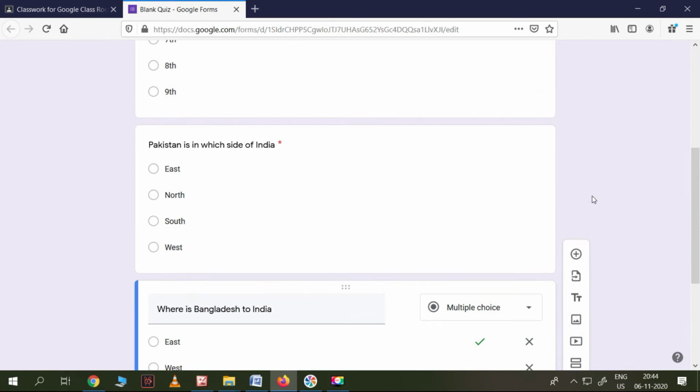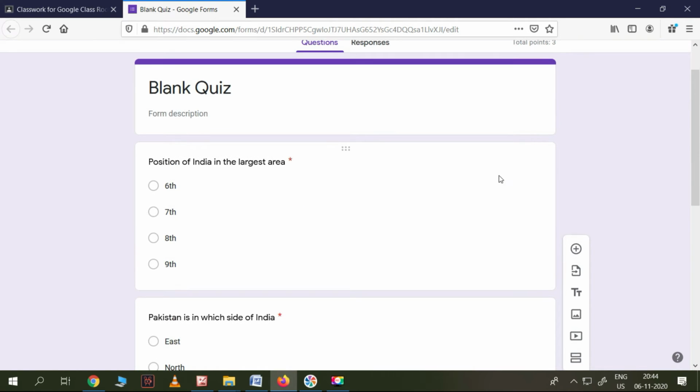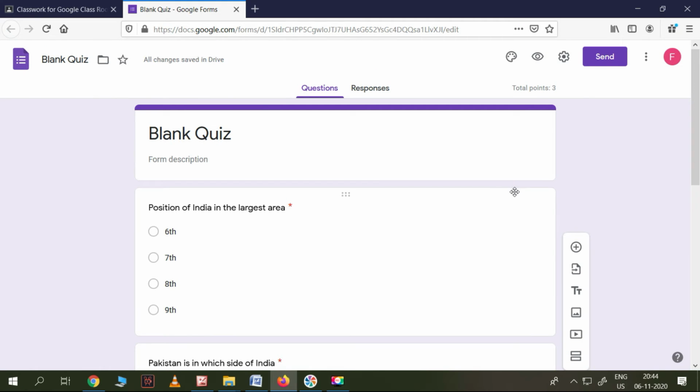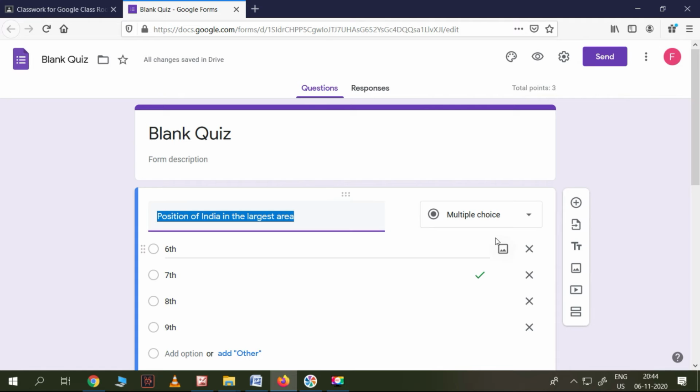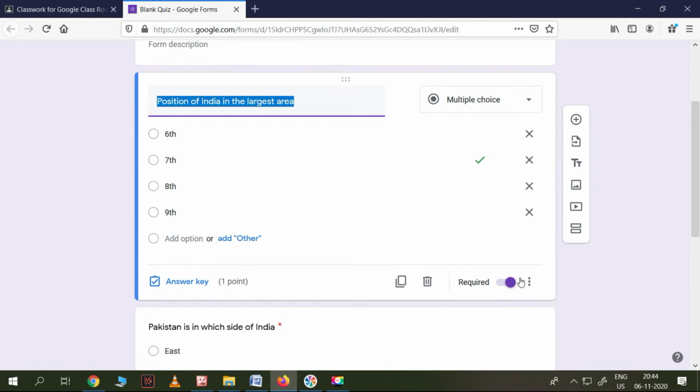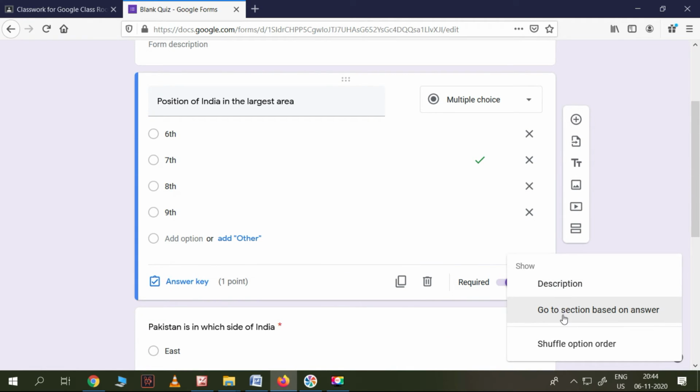That's all, and there are many other beautiful options in Google Forms. Maybe you can shuffle the answers. Here the option is there: shuffle option order. For example, if the same question is given to 10 students and the options are shuffled, the answer 7th might be B for one student and C for another.